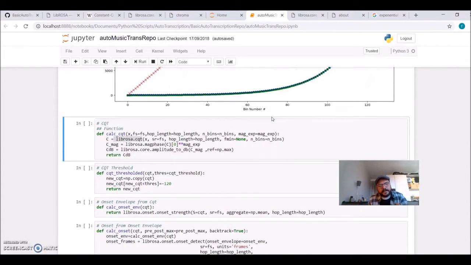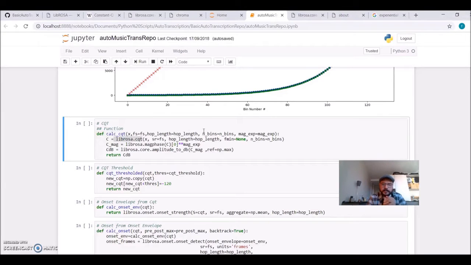What I'm doing next is defining a function to calculate the constant Q transform. LibRosa already has this function. You just need to pass the parameters. For example, the number of bins is a very important parameter, and also how many bins per octave.